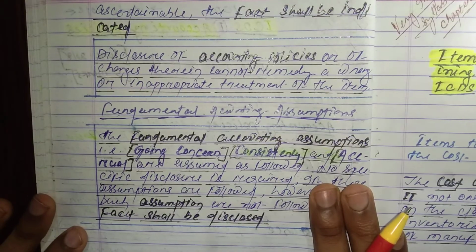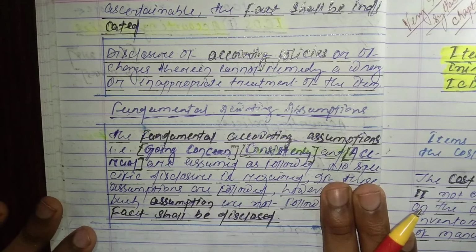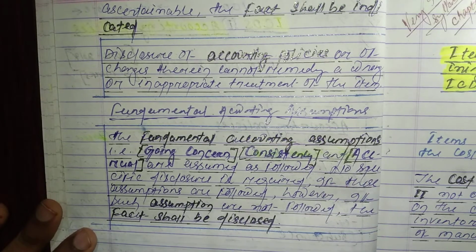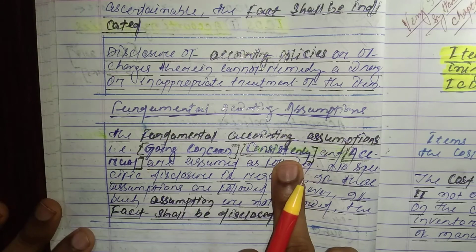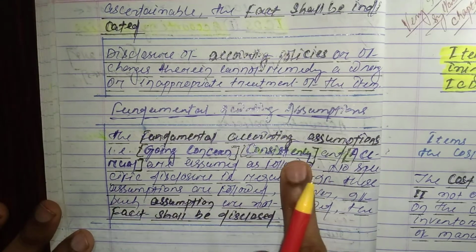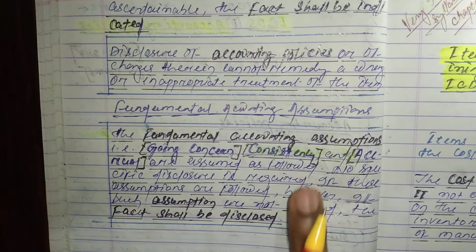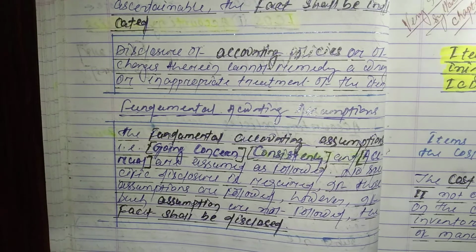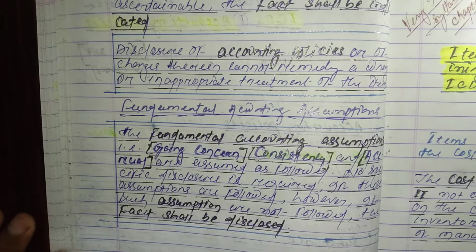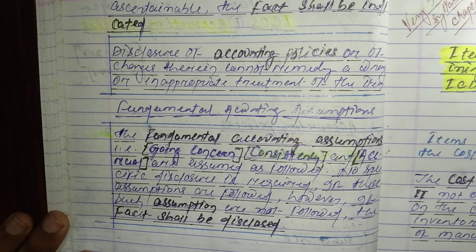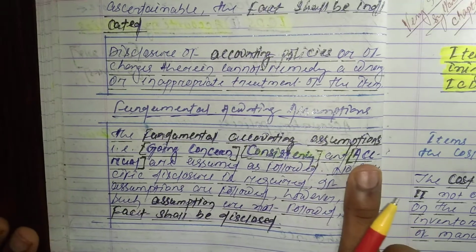Okay, and what are the fundamental accounting assumptions? As we know, there are three types of fundamental accounting assumptions. One is going concern, then consistency, then accrual. Consistency means if you followed a written down value method in one year, then you will follow the same in the next financial year. So this is called consistency, and accrual.